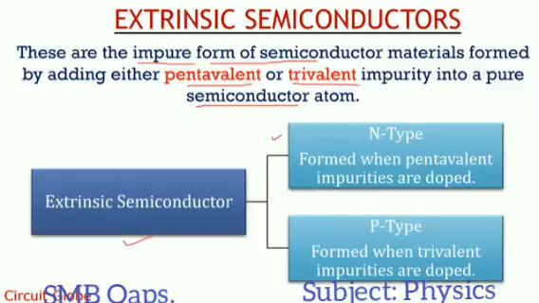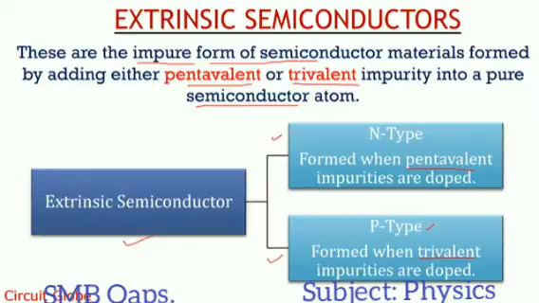As we have already discussed, these are formed in 2 types. One of them is the n-type, formed when pentavalent impurities are doped, and the p-type material is formed when trivalent impurities are doped.